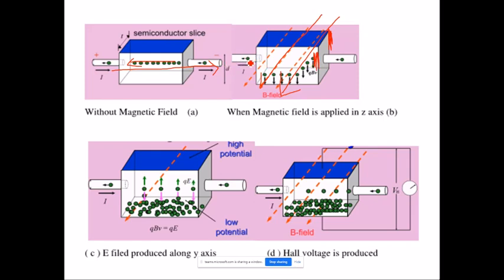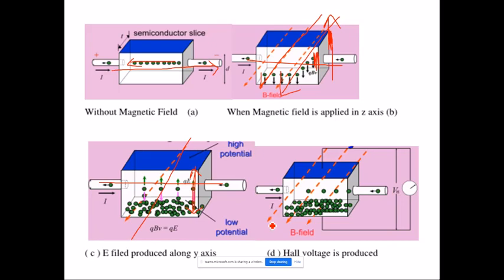The current is moving from left to right, the magnetic field is from back to front, then the voltage developed will be from bottom to up. Okay, from bottom to up. So here you can just imagine current moving here, magnetic field coming from back side to front side. The voltage will be developed between the top surface and the bottom surface.